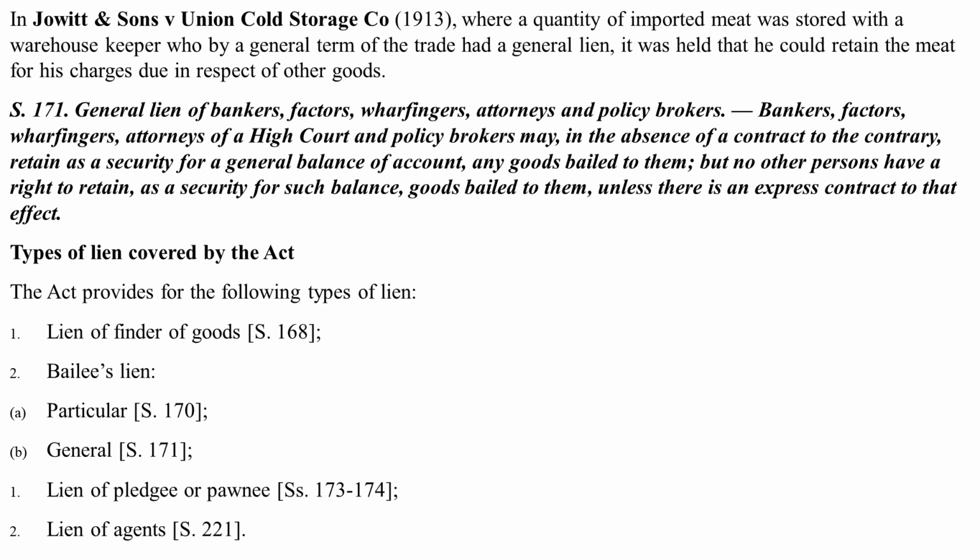So, following are the types of lien covered by this given act. Number 1, lien of finder of goods as mentioned under section 168. Number 2, bailee's lien, under which particular lien lies under section 170 and general lien lies under section 171. Number 3, lien of pledge or pawning as mentioned under sections 173 and 174, as we will discuss. And number 4, lien of agents, once again which we will discuss, as mentioned under section 221.